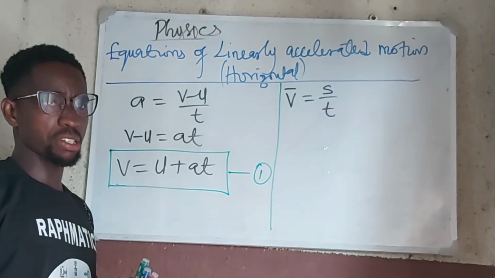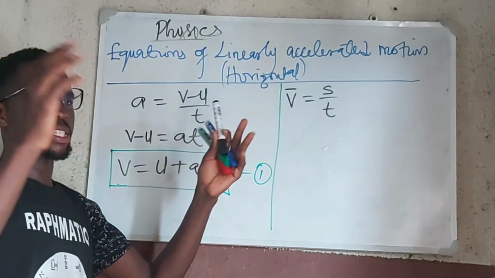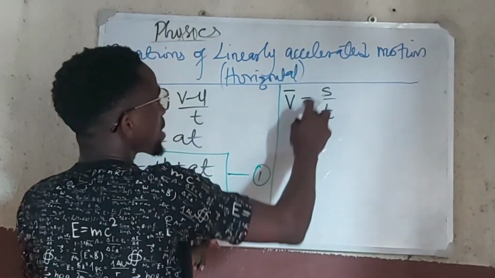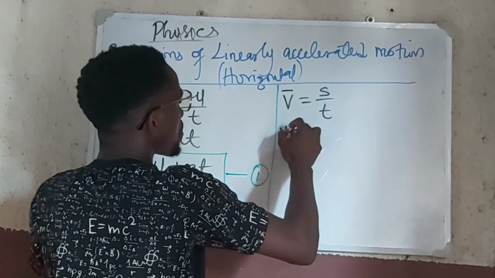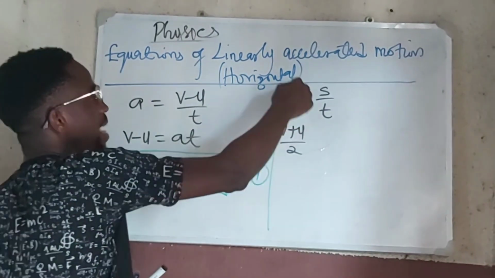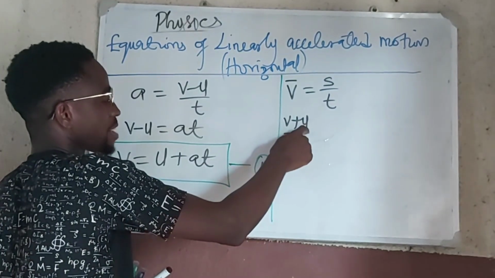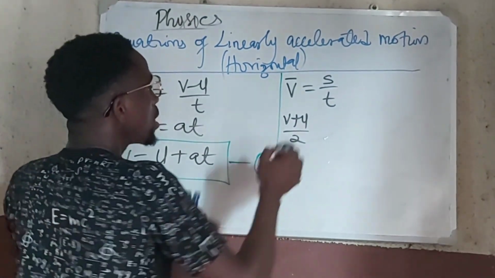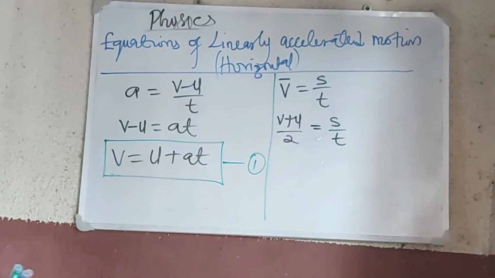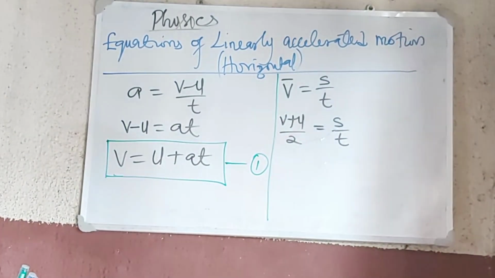What do you mean by average velocity? Average velocity is the sum of the velocities, initial and final, divided by their number, which is 2. So in this case, average velocity is v plus u all upon 2. Initial and final divided by 2, that's the average. So this is equal to s upon t.